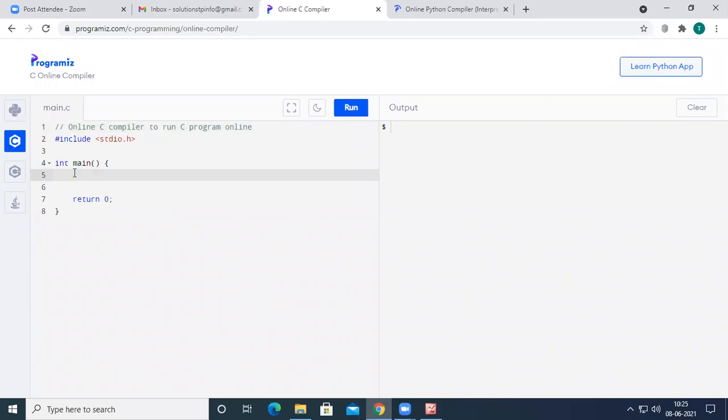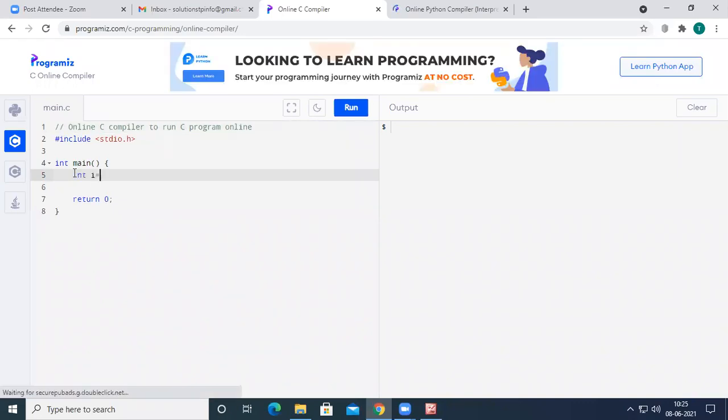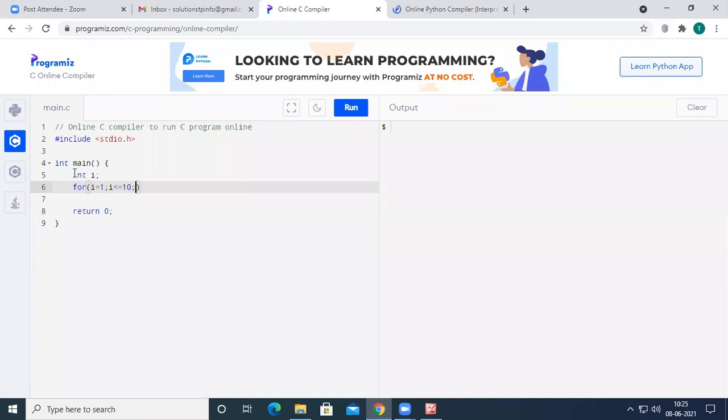Here, I have a variable int I, and inside the for loop, I start the value of I with 1, and I am going to iterate up to 10, and each and every time I want to increment the value of I by 1.